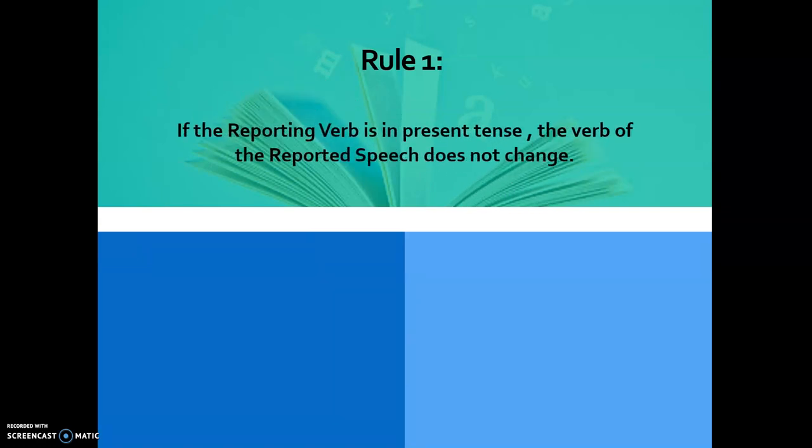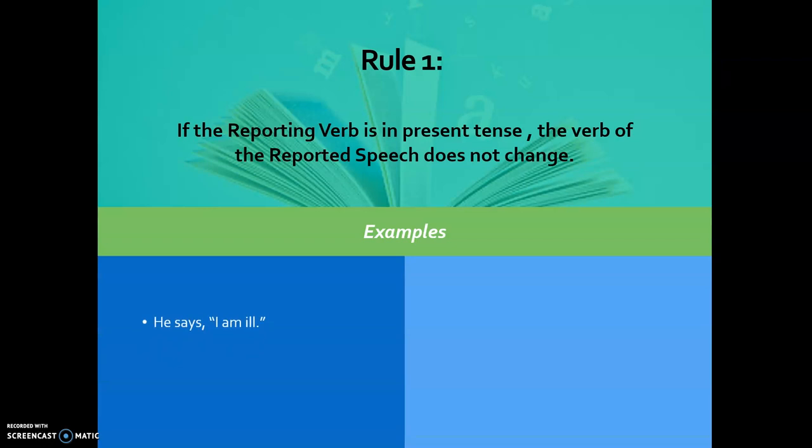Rule number 1: If the reporting verb is in present tense, the verb of the reported speech does not change. We look at the reporting verb, and if it is in present tense, we only remove the inverted commas, but the tense will not change. Examples: He says, "I am ill." He says that he is ill. She says, "I read books daily." She says that she reads books daily. The sentence in inverted commas is in present, so the sentence without inverted commas is also in present.